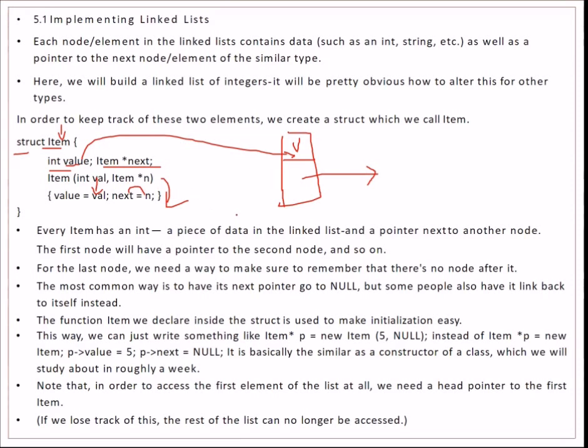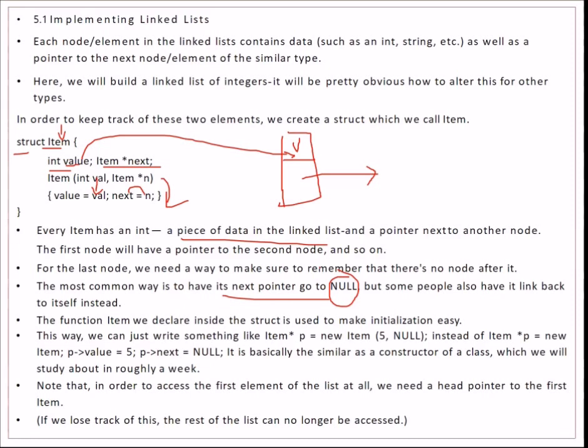So every time it has an int, a piece of data in the linked list, and a pointer next to another node. So the first node will have a pointer to the second node, the second will have a pointer to the third node, and likewise. But what about the last node? The last node will have a next pointer to null, right?